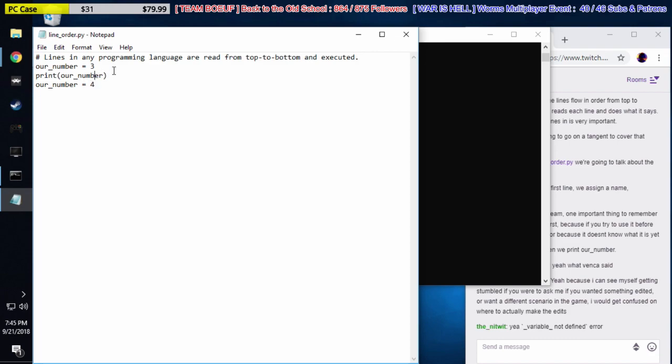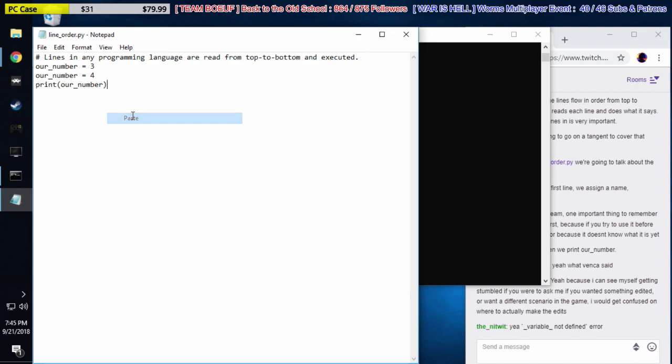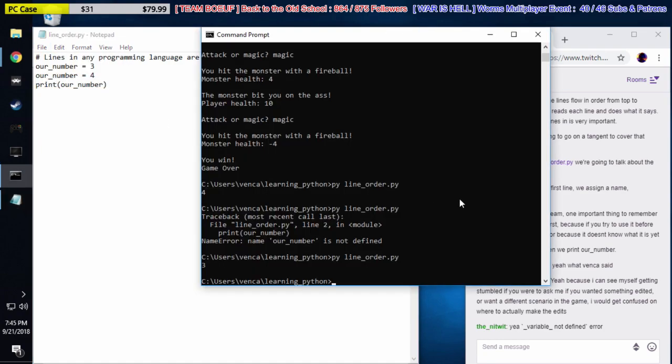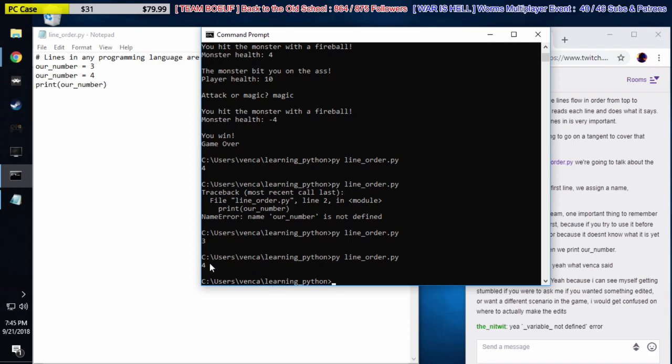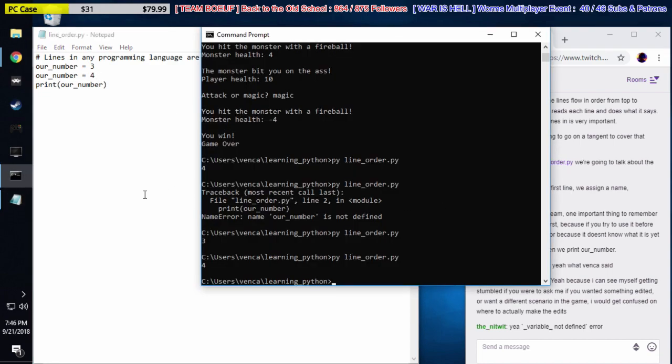So if we move this line down now, we moved this print to the end, to after the assignment to 4. What's going to happen, do you think? We get a 4, right? Now we get a 4 printed off. Because now we're saying our number equals 3. Then we're saying, on second thought, our number equals 4. Then we're saying print our number. So at this point in the code, our number equals 4. That's why it gets printed off as 4. So let's read from top to bottom.